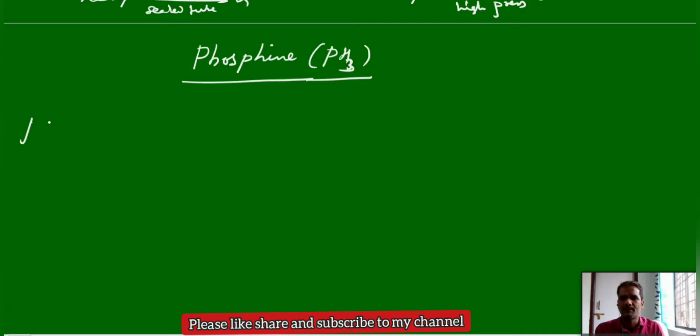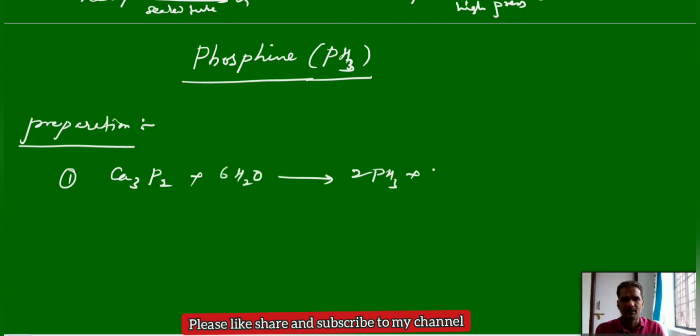So next, one of the important compounds of phosphorus, phosphine. I will see about phosphine preparation and properties. First we'll go to the preparation of phosphine. And how can we prepare? Just hydrolysis of phosphides, calcium phosphide. If you hydrolyze it, you'll get this phosphine.